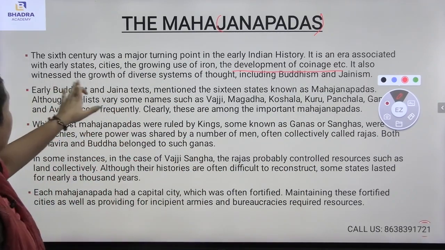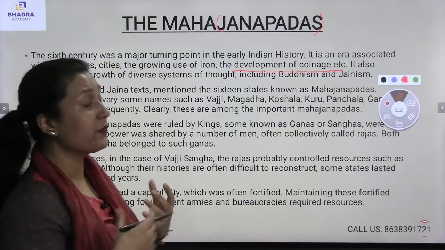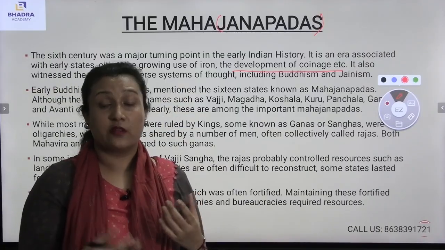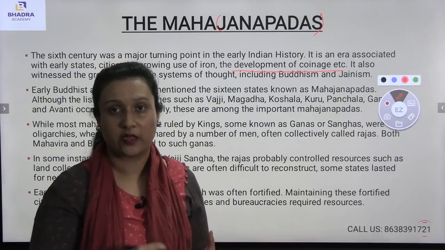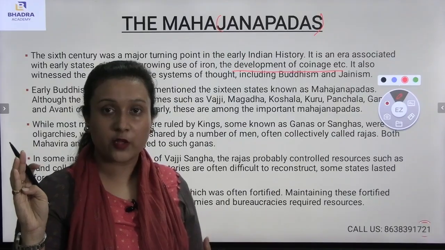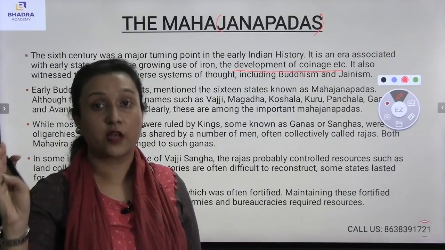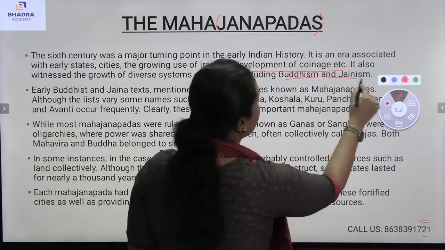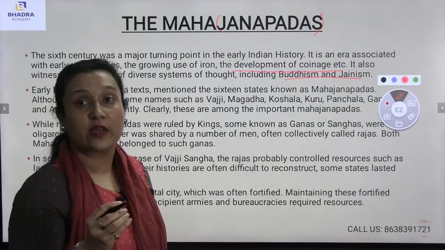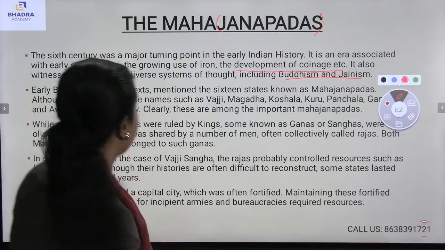Also, it witnessed the growth of diverse systems of thought. Now, what kind of diverse systems were coming during that time? Yes, Buddhism and Jainism. First comes the development of coinage, first comes the development of towns and cities, and then come Buddhism and Jainism. The ideas of Buddhism and Jainism came into existence during the 6th century.